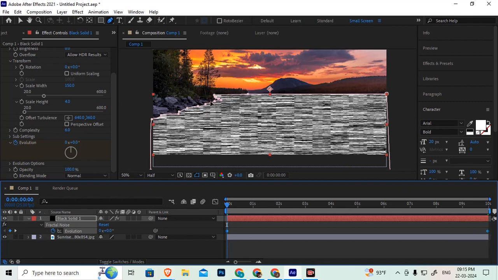Now see, this is the bank, means river bank. So it will hit the water here and it will flow towards right side.